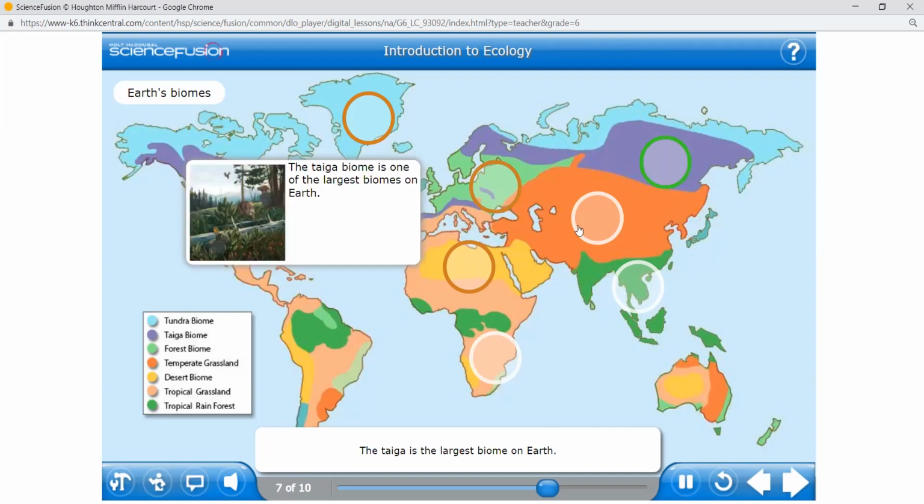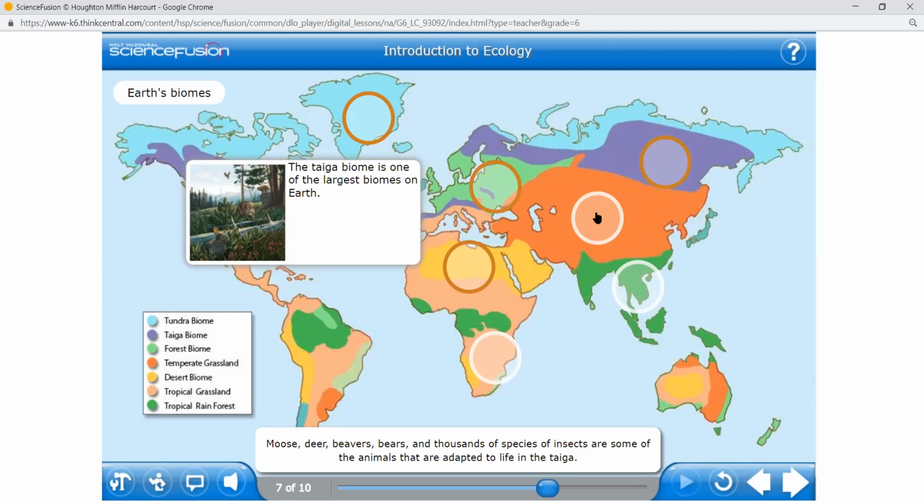The taiga is the largest biome on Earth. It is also second coldest after the tundra. Trees that are found in the taiga are mostly conifers, such as pine, spruce, and fir. Moose, deer, beavers, bears, and thousands of species of insects are some of the animals that are adapted to life in the taiga.